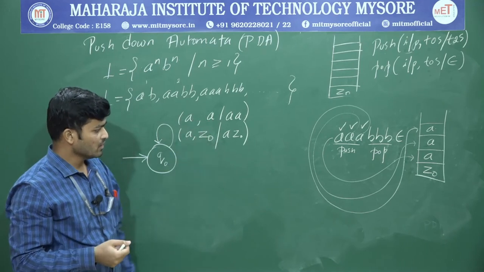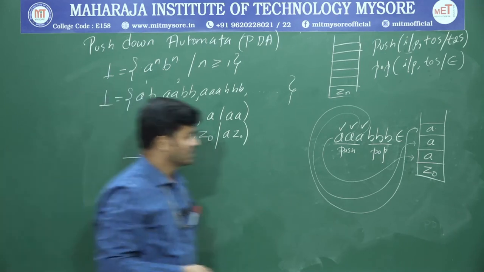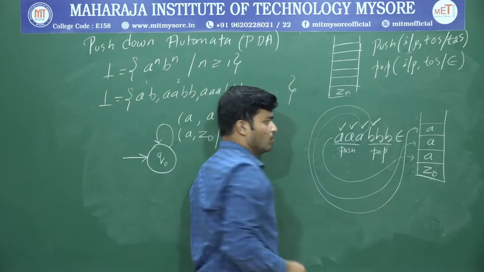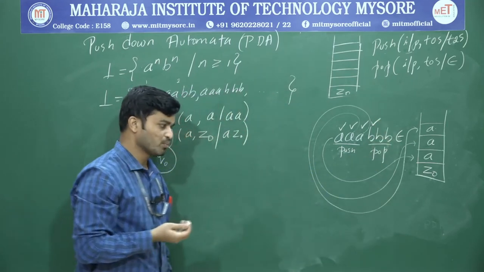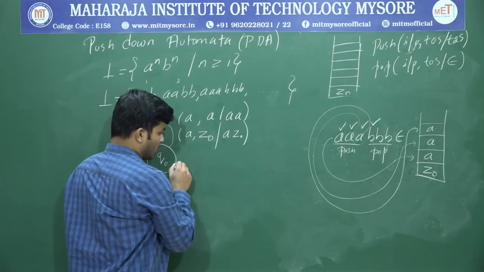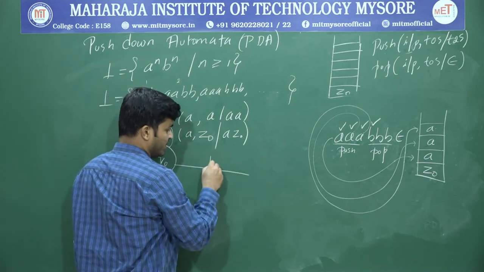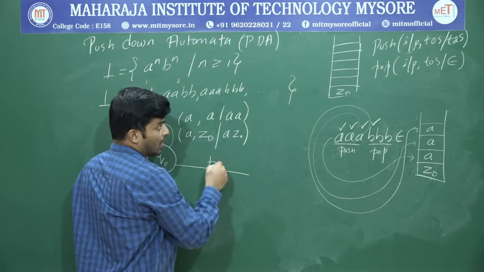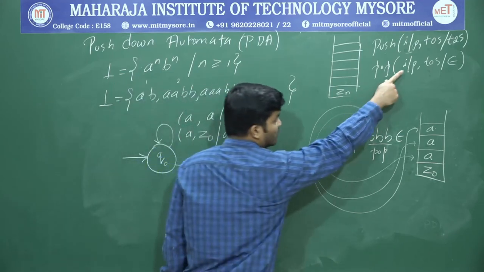So now what is the next input? B. Once you get a B, what is the operation you are supposed to perform? Pop. Correct, right? So once I get the input B, I have to perform a pop operation.